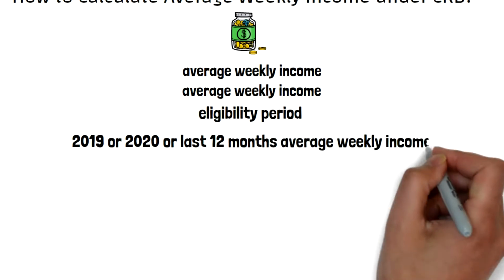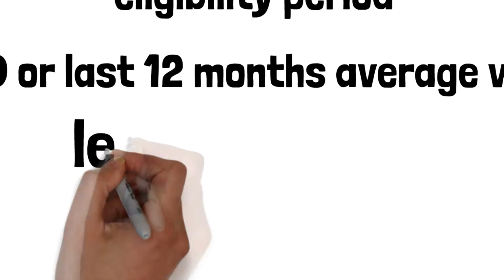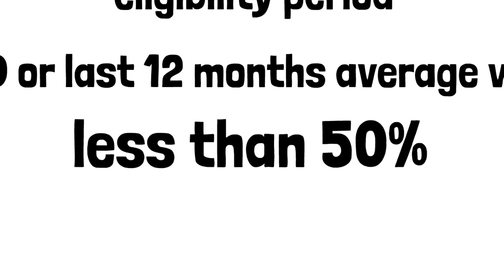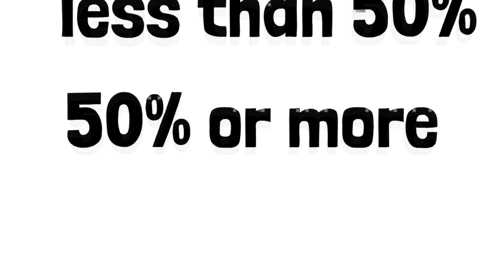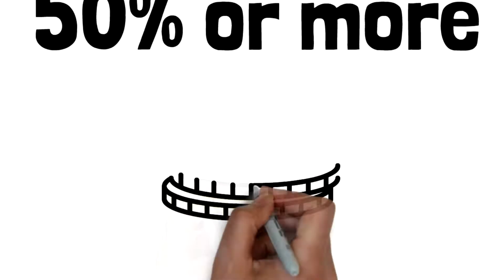If the average weekly income for the relevant eligibility period is less than 50% of the average weekly income earned in either 2019 or 2020 or last 12 months, then you qualify for CRB. If your average weekly income is 50% or more, then you do not qualify for CRB.